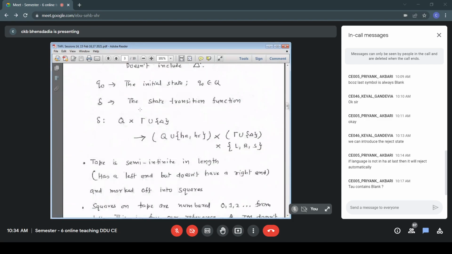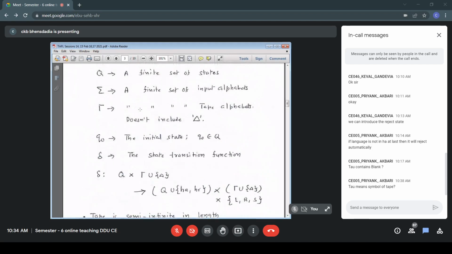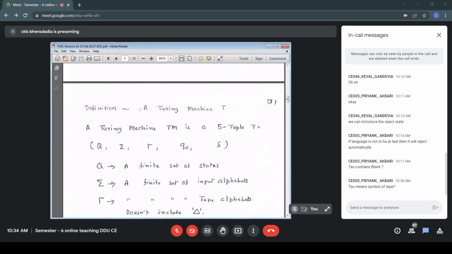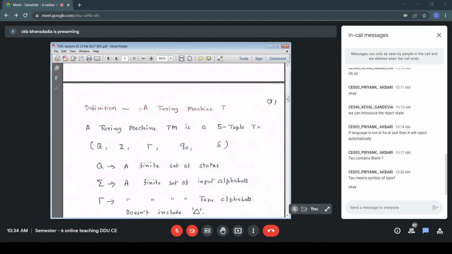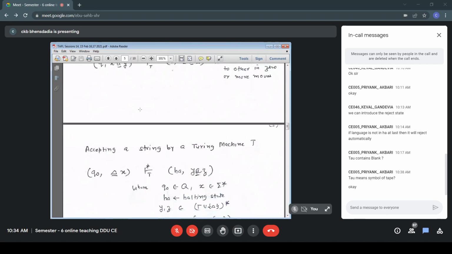I think somewhere we had written, I don't know. Here also we say tau union blank. Yeah, here we had written. Tape alphabet doesn't include blank. Yeah, tau means symbols. Actually, it is the sigma plus, we'll see we use multiple symbols for our marker. So all the symbols of sigma plus additional symbols, non-blank. Fine. We'll continue in the next lecture.